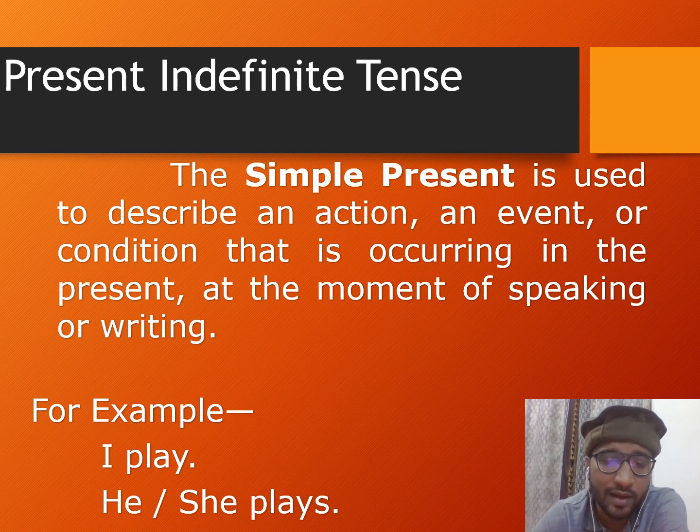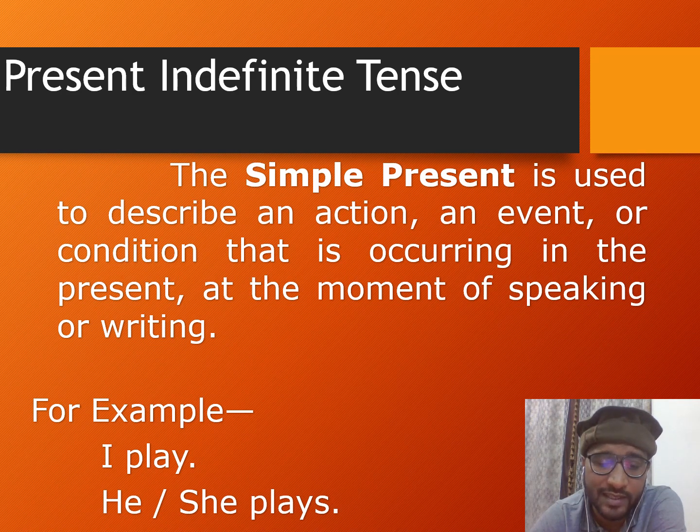Let's begin with that. Whenever we talk about daily routine, we use present indefinite. When we talk about habits, we use present simple. When we talk about repeated actions, we use present indefinite. When we talk about scientific reasoning, we use present simple. When we talk about newspaper headlines, we use present indefinite. When we talk about the commentary in a cricket match, we use present indefinite tense. When we talk about a universal truth, in that case as well, we use present indefinite tense.